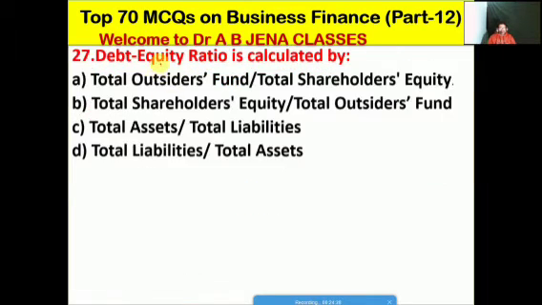So next one हम देखेंगे, debt equity ratio is calculated by which formula? A, it's total outsider funds divided by total shareholders equity. B, it's total shareholders equity divided by total outsider funds. C, it's total assets divided by total liabilities. D, it's total liabilities divided by total assets. So friends, A is the right option for this MCQ. Debt equity ratio is calculated by total outsider funds divided by total shareholders equity.